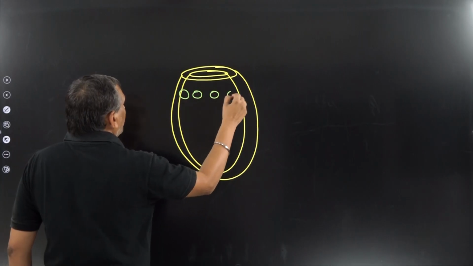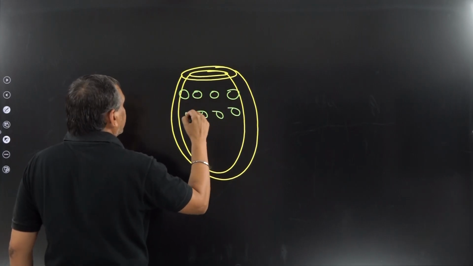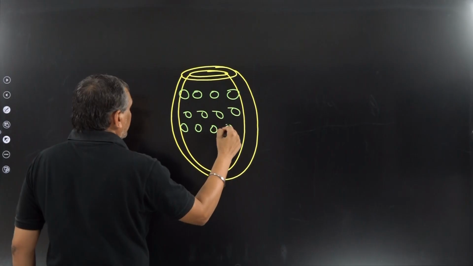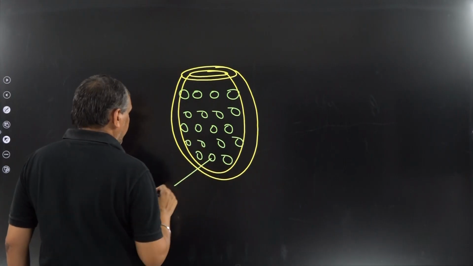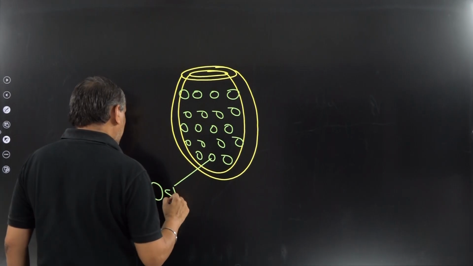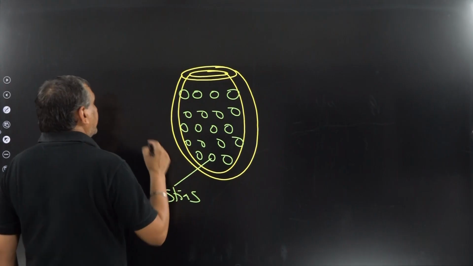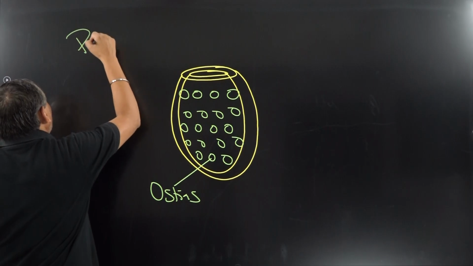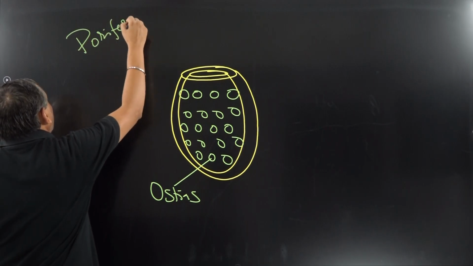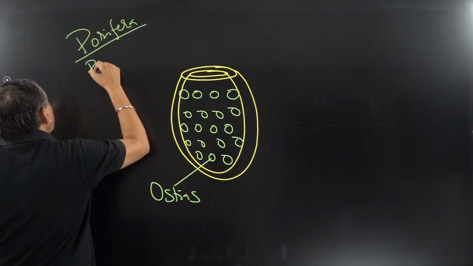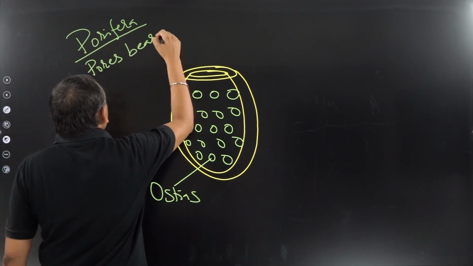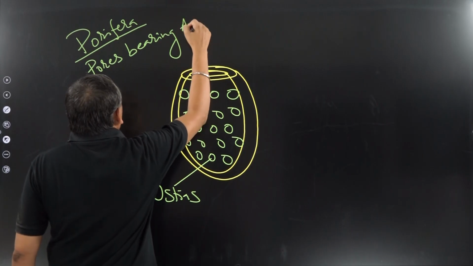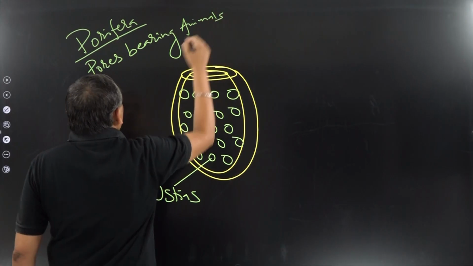These small pores are known as the ostia. Porifera means pore-bearing animals.